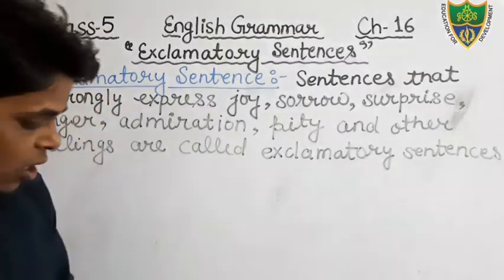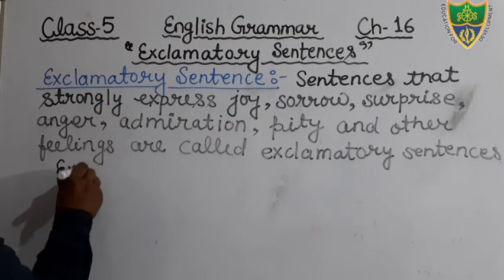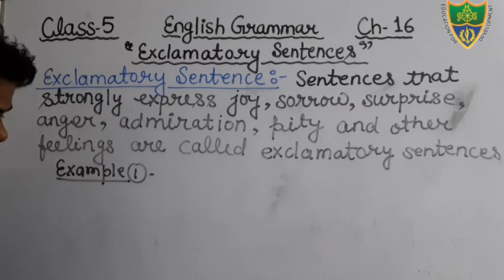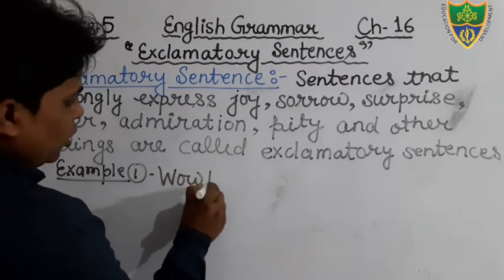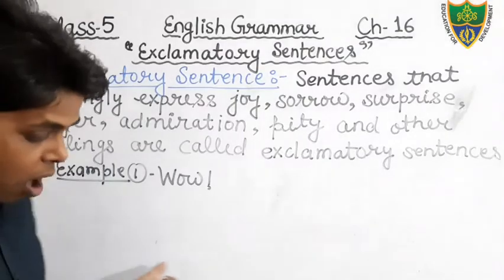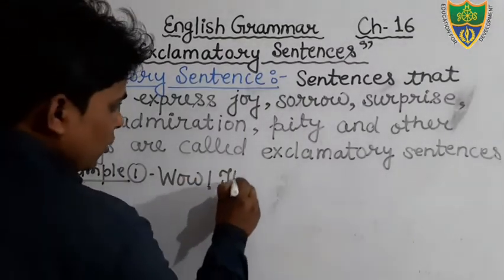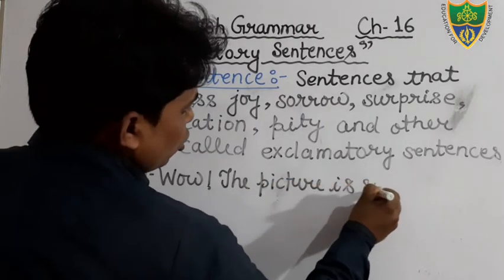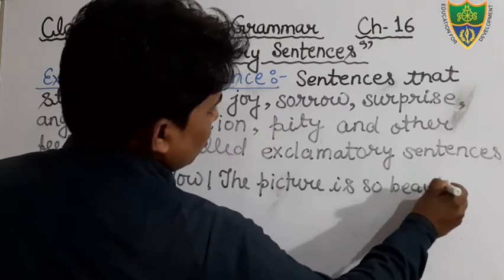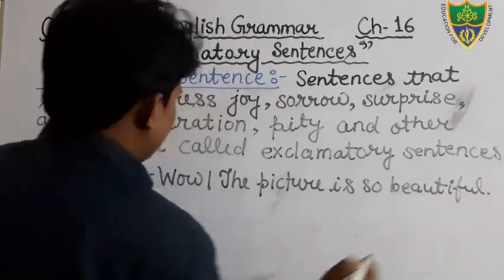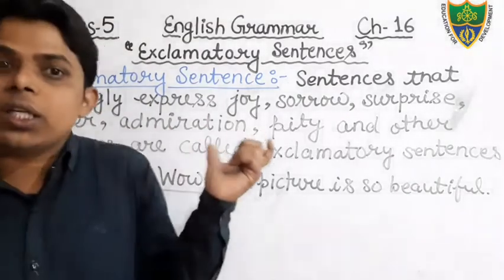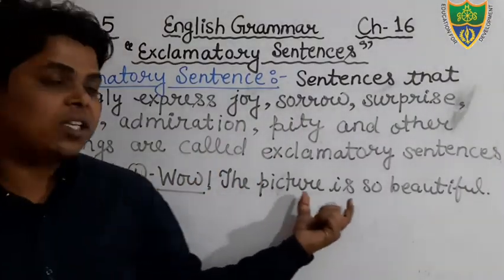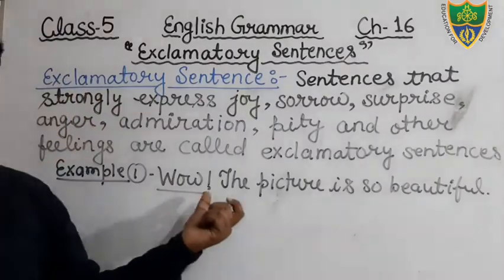Okay, students, and you can also write the example. Just see the example. First example we can see, wow. We use the word wow to show the surprise. Wow, the picture is so beautiful. Just see, students, the word wow is used to show the expression of what? Surprise. Wow, the picture is so beautiful. So it shows the feeling of surprise.